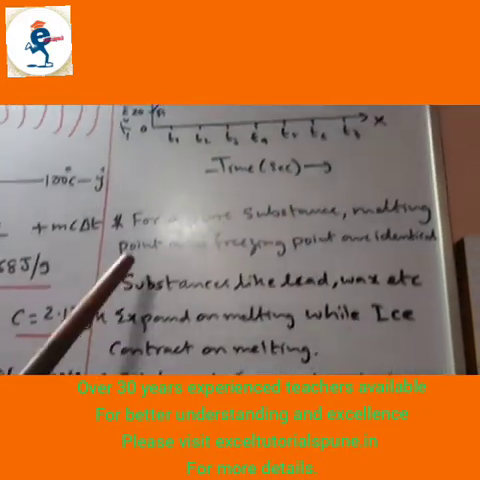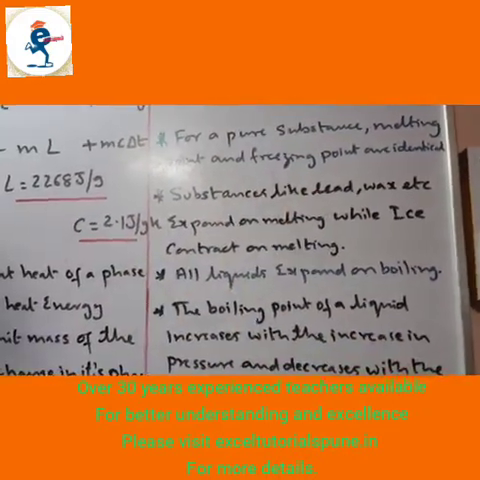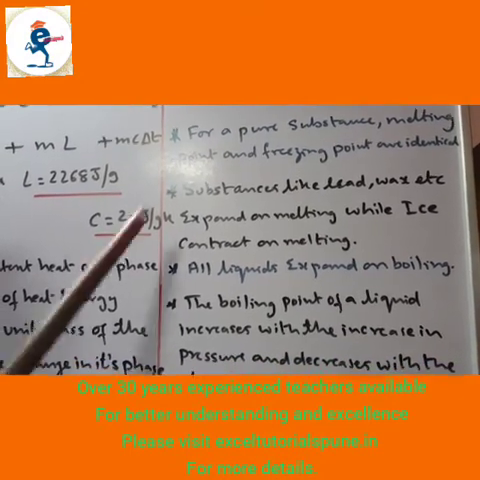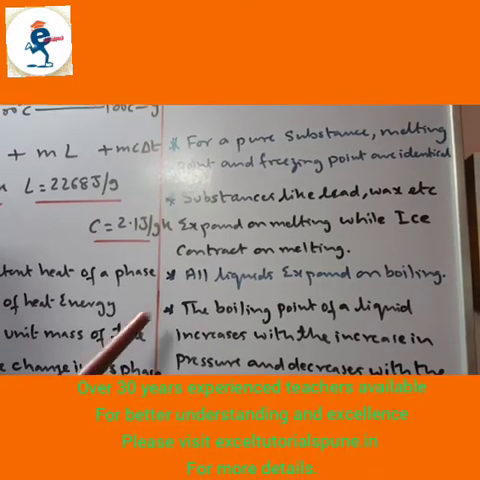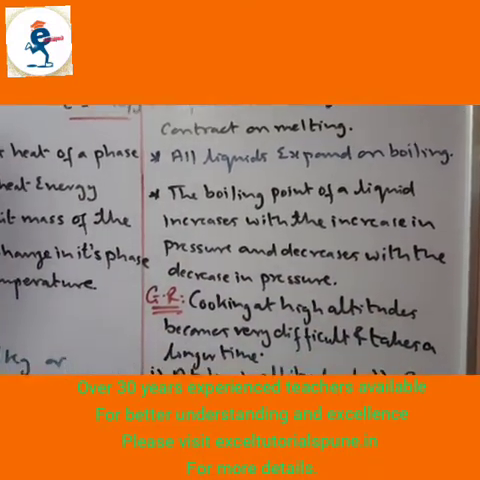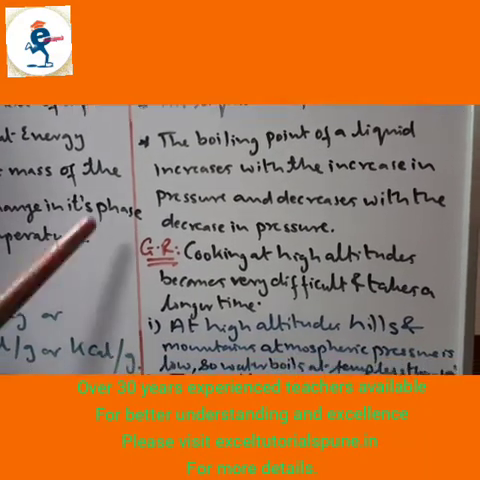For a pure substance, melting point and freezing point are identical. Substances like lead, wax, etc. expand on melting while ice contracts on melting. This one line short answers can come in the exam. All liquids expand on boiling. The boiling point of a liquid increases with the increase in pressure and decreases with the decrease in pressure.